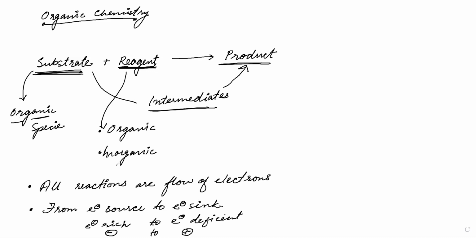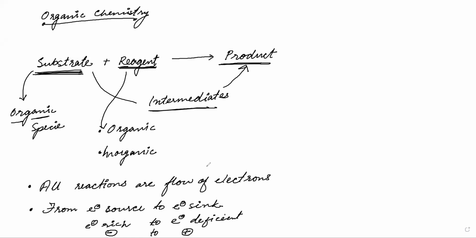And the reagent can be organic or inorganic. And we will analyze the substrate and reagent so much so that we can predict the products. In order to understand the substrate and reagent, first of all, we need to see how the reactions go on. All reactions are flow of electrons. Electrons are going from some place to other place. From where to where? From electron source to electron sink.